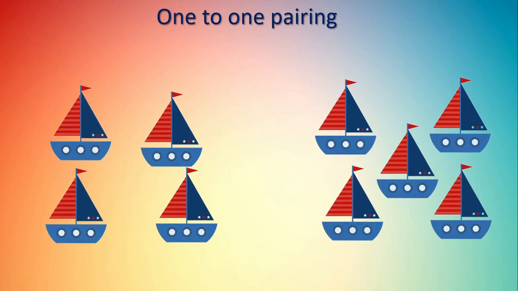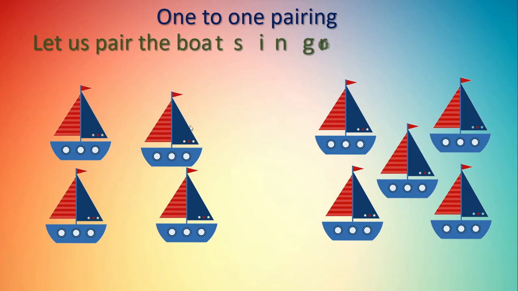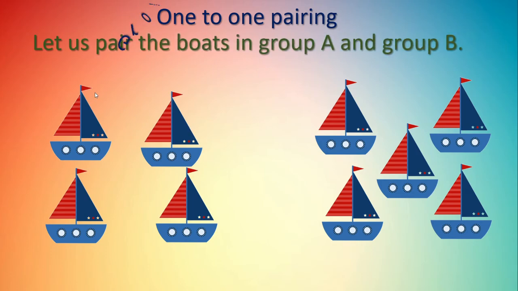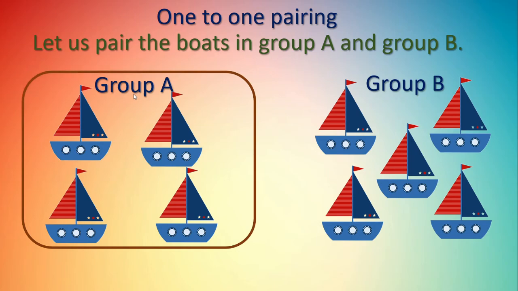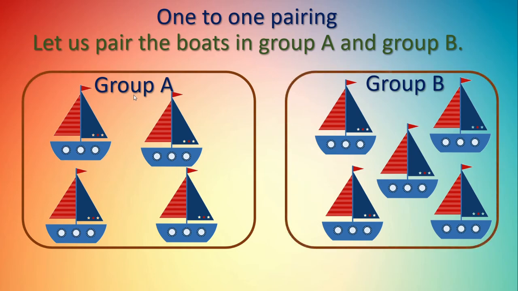One more example. 1-to-1 pairing. Here we can see the boats. Again 2 groups. Let us pair the boats in group A and group B. We will write here group A and group B. We will keep them in the box separately so that it will become very easy to make pairing. Okay.